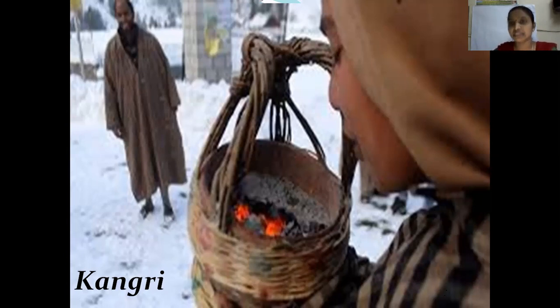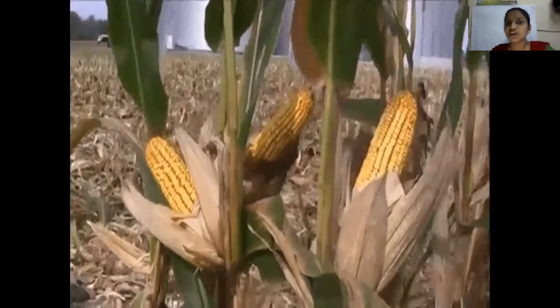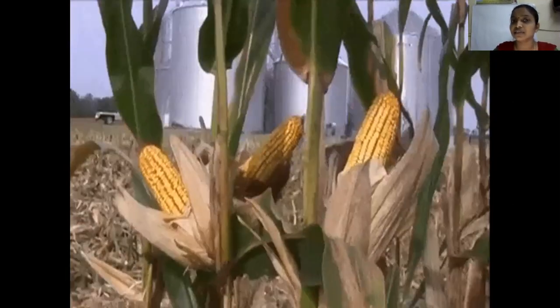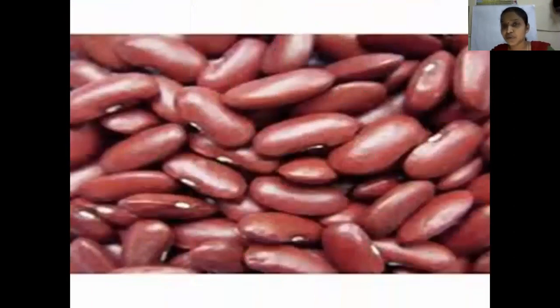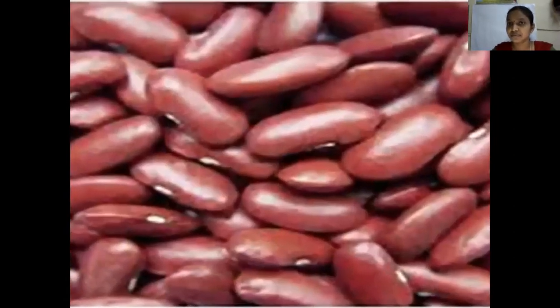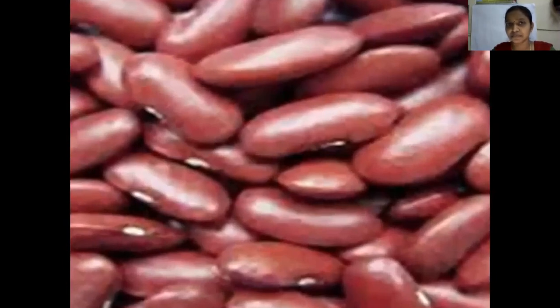To keep themselves warm. Even the long coats, you can see, children, these coats. So that is also, it protects them from the cold. And the crops they grow, you can see, maize, they grow maize, rajma, they grow even rajma, children.